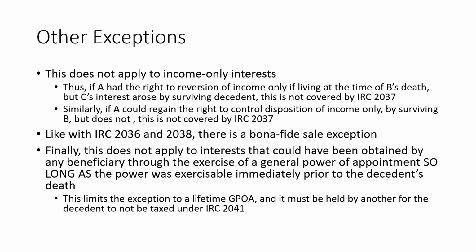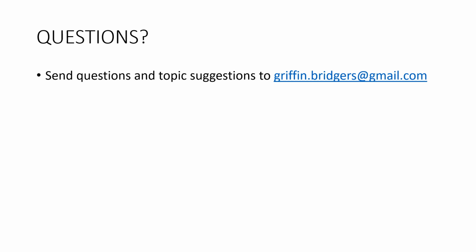But if somebody else has a general power of appointment that was exercisable immediately prior to the decedent's death, then any interest that could have arisen through that general power of appointment won't be counted as a reversionary interest for purposes of 2037. So because you have to test this as being a general power that could be exercised immediately prior to the decedent's death, that would really limit this to a lifetime general power of appointment held by another beneficiary. So lots of nuances and lots of things to take into account with 2037.